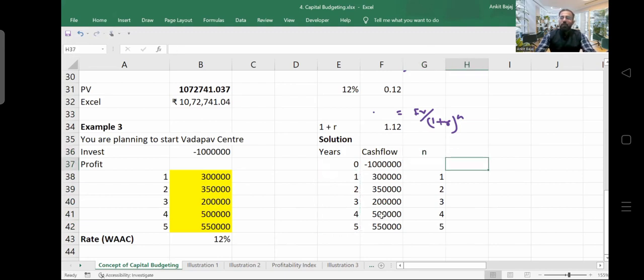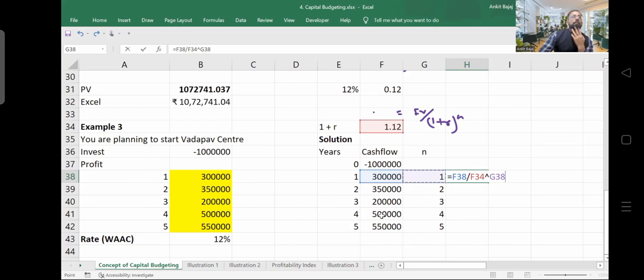Now I will apply this formula. What is the present value for the first year? It is 3 lakh divided by 1.12, which is 1 plus r, then power n. So n is going to be 1 here. You have to follow the steps.